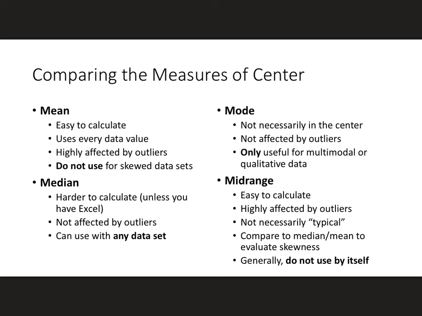The mode is not necessarily the center, it's not affected by outliers, and only really useful for multimodal or qualitative data. For mid-range, it's easy to calculate, but it is highly affected by outliers. It's not necessarily the typical value. You would want to compare the median or the mean to evaluate skewedness with the mid-range, and you generally do not use it by itself.